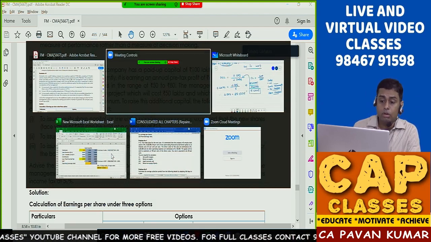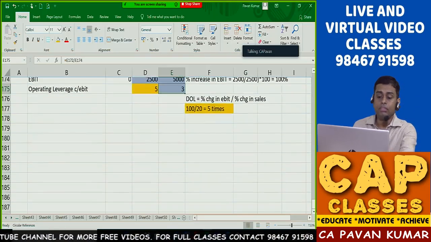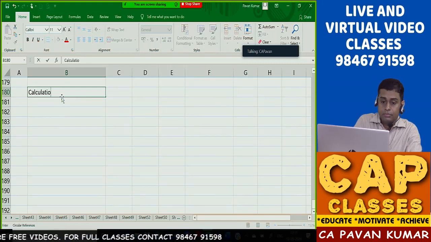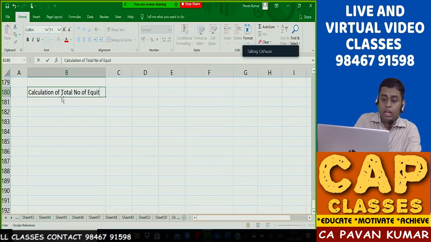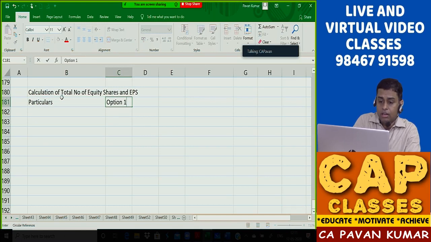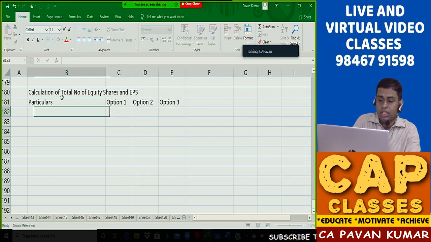So I am going to my Excel sheet. Okay, calculation of EPS. Calculation of total number of equity shares and calculation of EPS. So I'll write particulars here and then option 1, option 2, option 3.